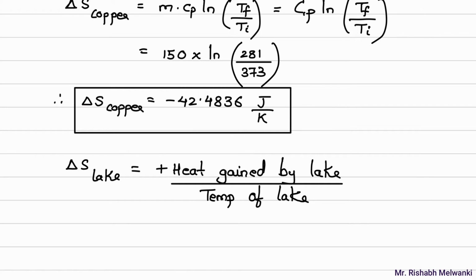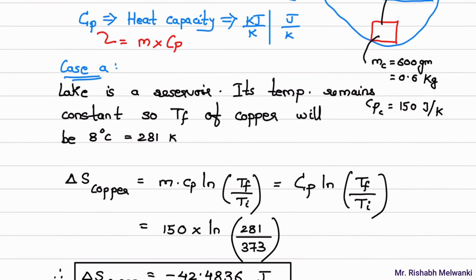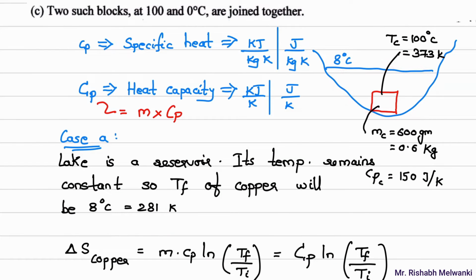Now the thing is, we cannot directly find the heat gained by the lake, because here the lake temperature is remaining constant. But we can use the first law of thermodynamics. What is that? Energy remains constant. So whatever heat is given by the copper block, the same heat is received by the lake.